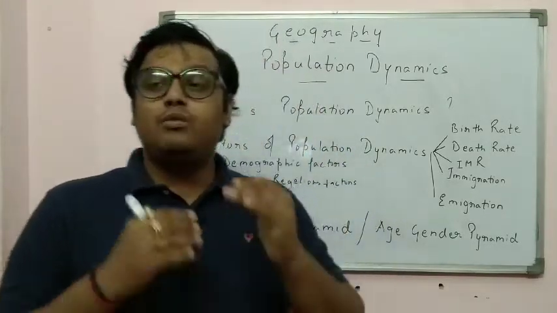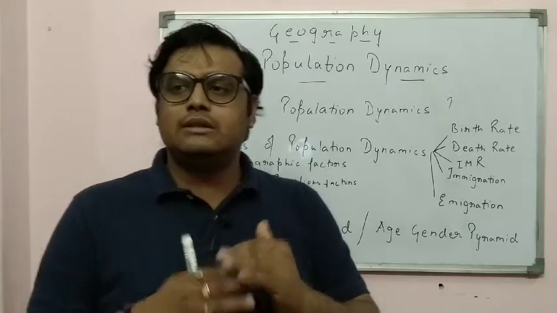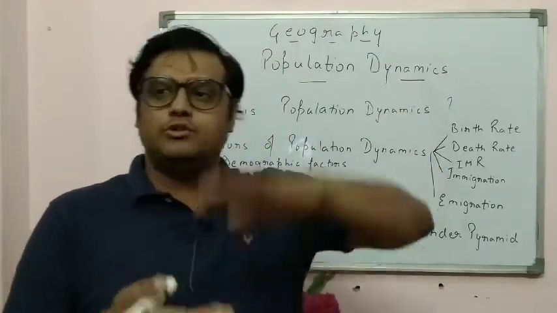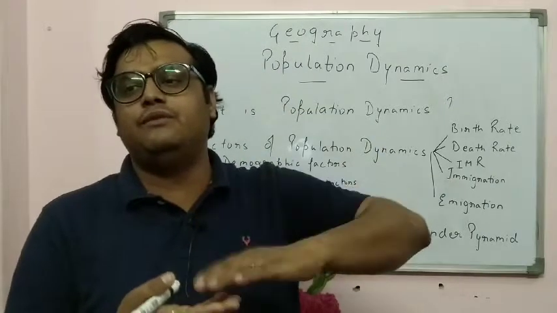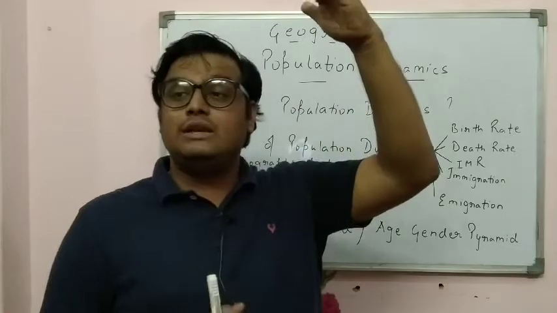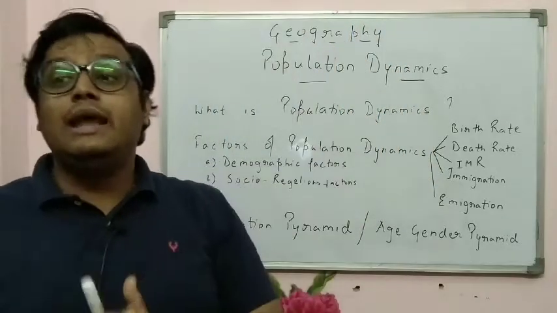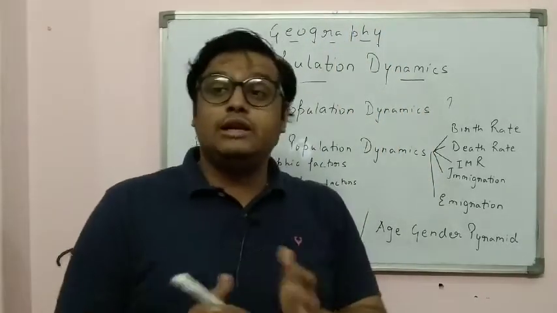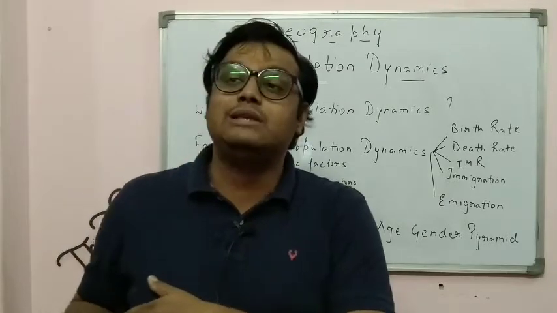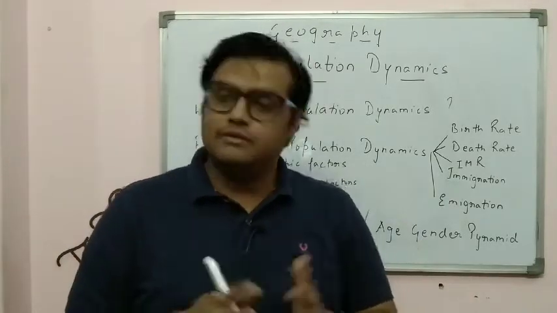Age means that we move from bottom to top, with children at the bottom and older people at the top, for example 0 to 5, 5 to 10, 10 to 15, 15 to 20. Gender means on one side we take males, on the left, and on the right side we take females.